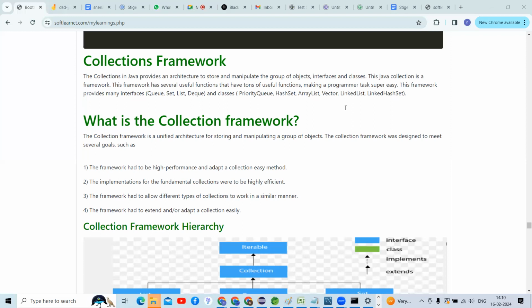Sir, in a primitive data type, we can store a single value. Excellent. If we want to store multiple values, is it possible in the data type? No, sir. It is not possible. So there is a drawback.